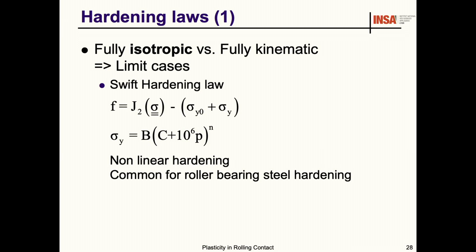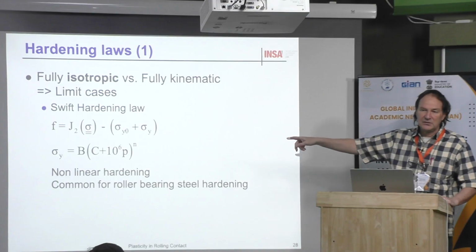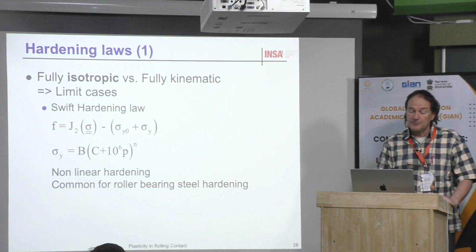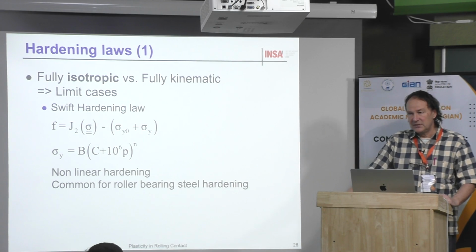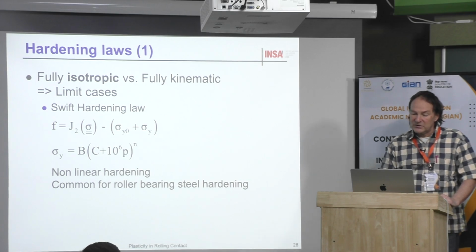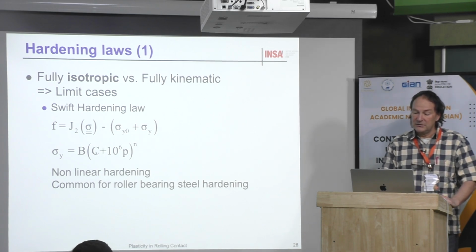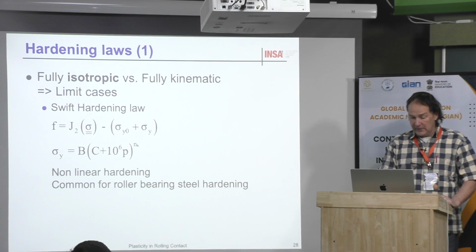Okay, then two types of models that we use. And this is for isotropic modeling. I used to work with a Swift law, which is given by that. Why a Swift law? Because we did many tests for surface-treated materials, such as nitrided or cemented materials. And we were able to demonstrate experimentally that you can have the same C constant. P means the plastic strain here. Then you have two constants, C and N, the power N, for a given material. And what changes is only the B constant.